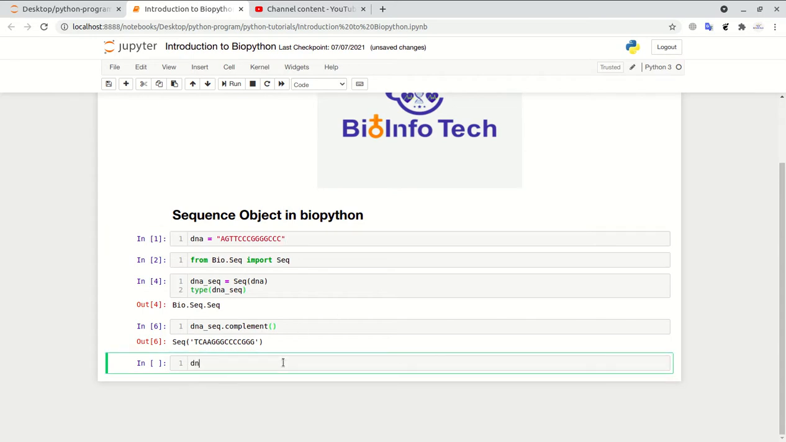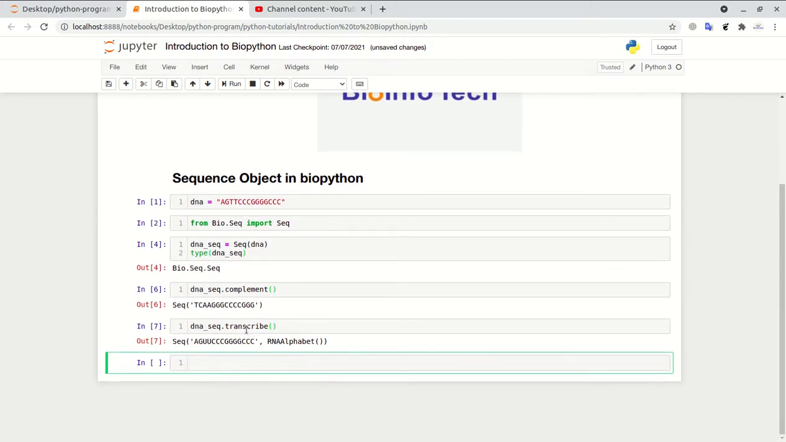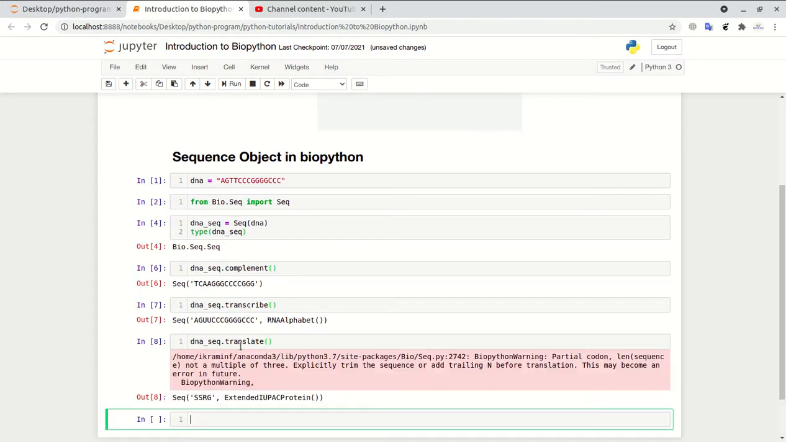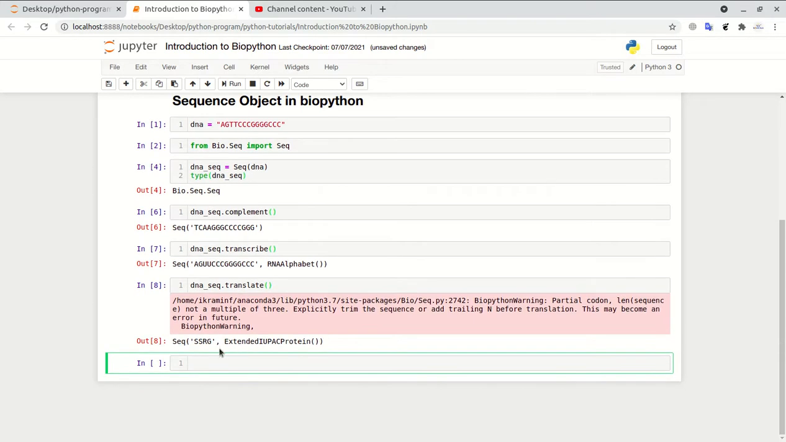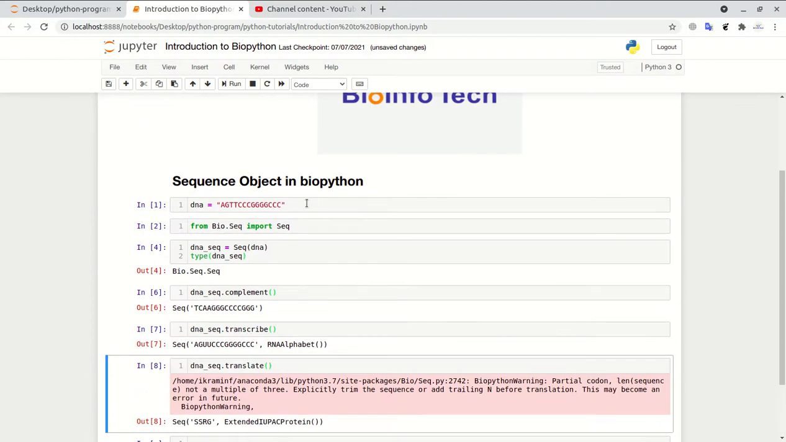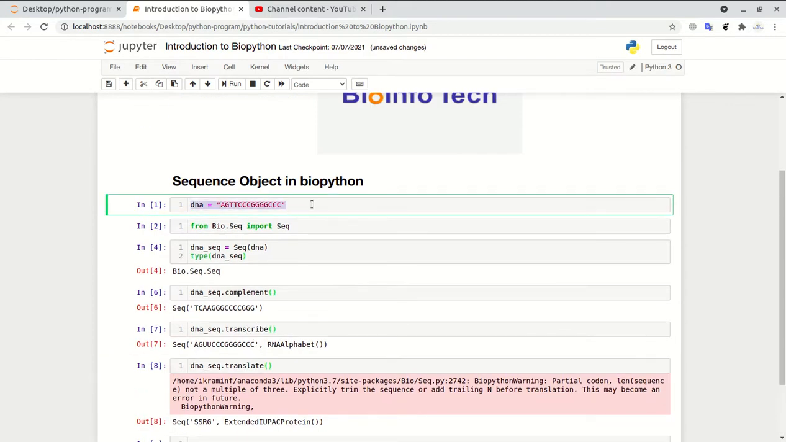Now let's try to transcribe this. Simply there is a function called transcribe and it will convert our DNA sequence into transcribed form. Now let's see if we can translate the sequence into protein. Okay, it gives us the output SSRG, that is the translated form of this DNA string.